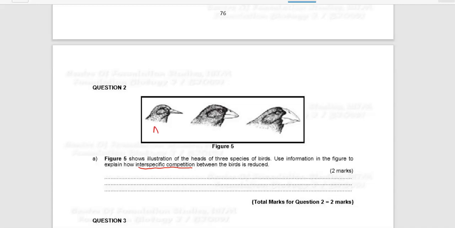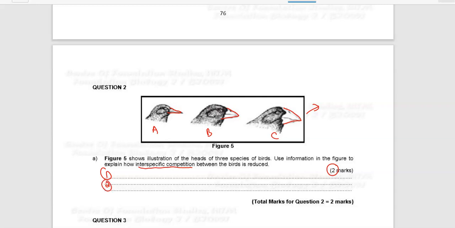This morphology will reduce competition between the bird species. So for example, species A will have a smaller beak, species B will have a medium-sized beak, and species C will have the bigger beak. So when they have different beak sizes, they will feed on different food. This question is worth 3 marks. So for the first point, individuals of different species will compete for the same resources in this ecosystem. In order to reduce competition, the birds will have different beak sizes.